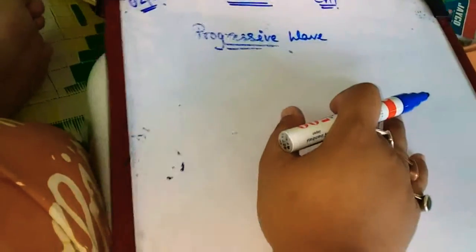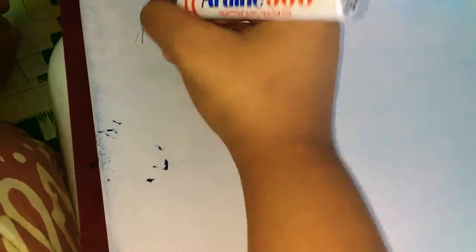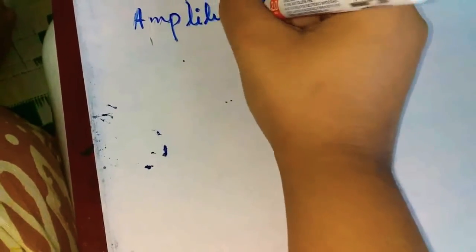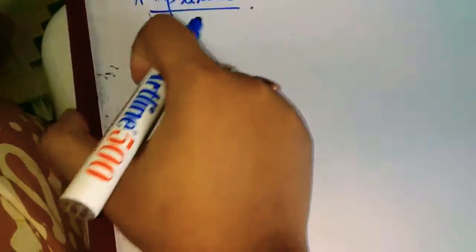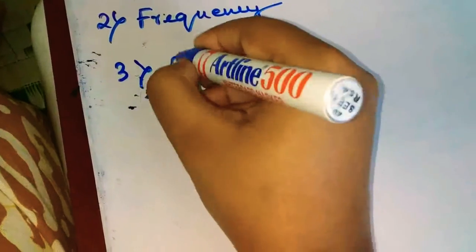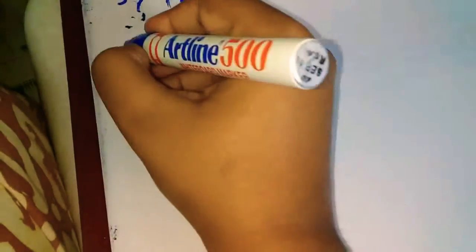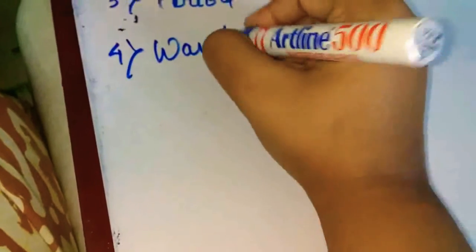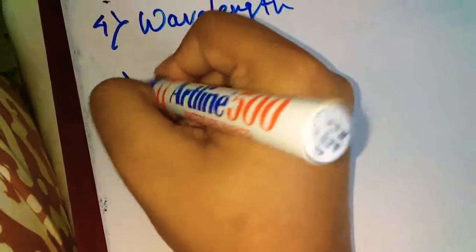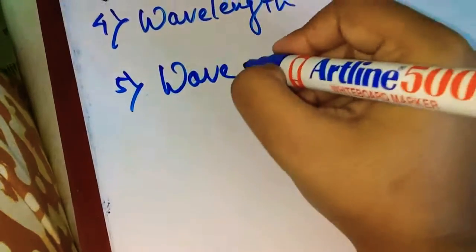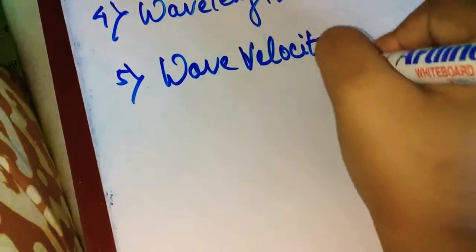Now there are some terms related to waves. The first one is amplitude. The second one is frequency. The third one is period. The fourth one is wavelength, and the fifth one is wave velocity. We have to define each and every term.